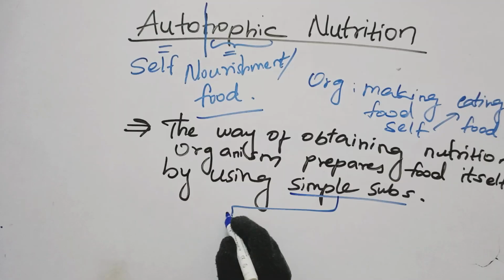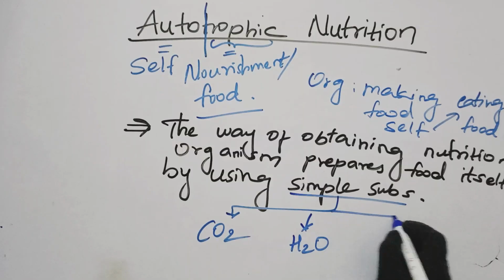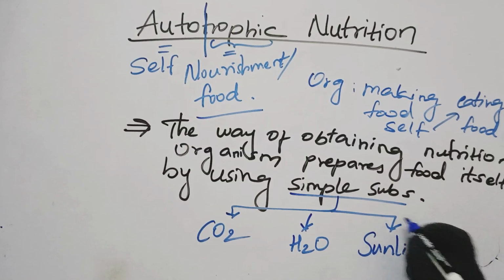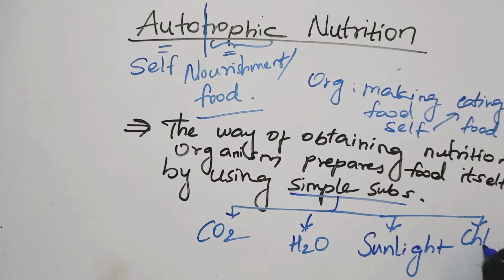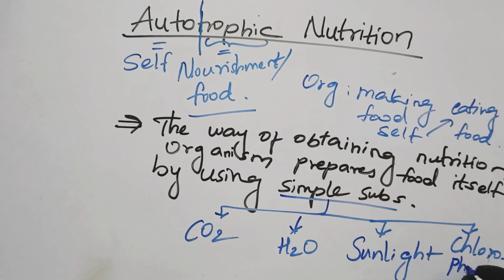These simple substances are, first one is carbon dioxide, CO2, second one is water, H2O. I'm writing the formulas of that. Formula of carbon dioxide is CO2, formula of water is H2O, and then third one is sunlight, and fourth one is chlorophyll, in the presence of chlorophyll.